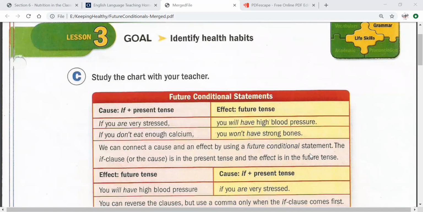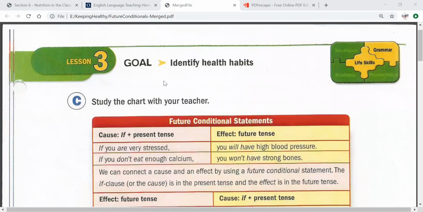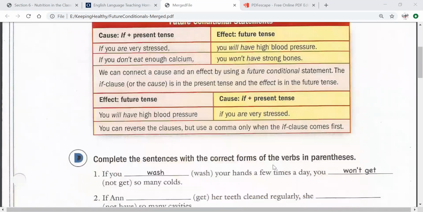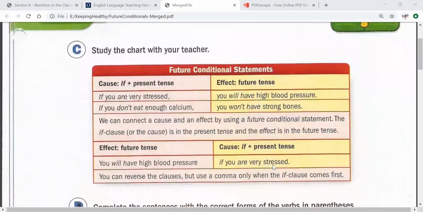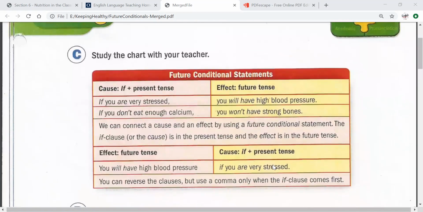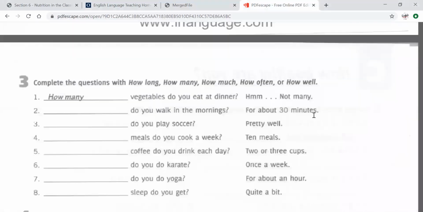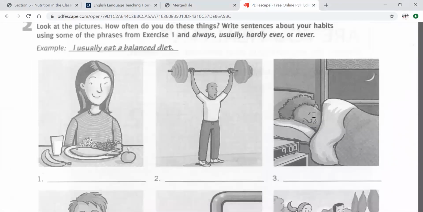So today we're continuing to talk about health habits. What are health habits? Remember, we talked about not smoking, exercising daily, like these ones, for example. These are all health habits, right?